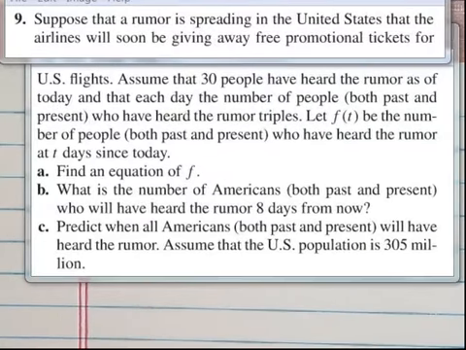Section 5.4, number 9. I'm not going to read it. I'm assuming you've read it already. It basically says that there's a rumor going around. The rumor started with 30 people, and each day the number of people that heard the rumor triples. Part A says find an equation of f.